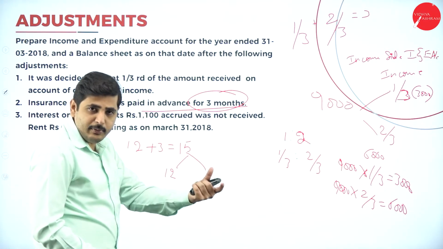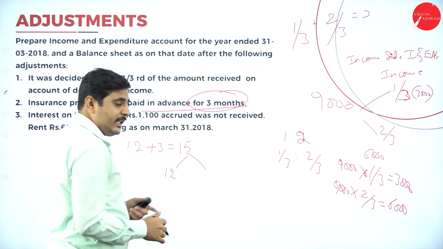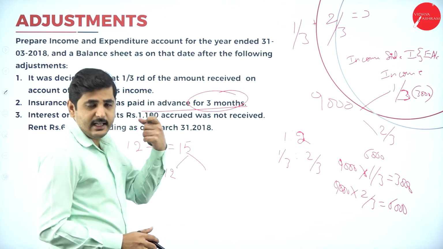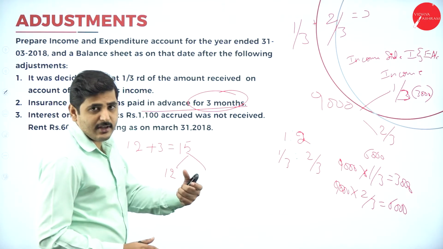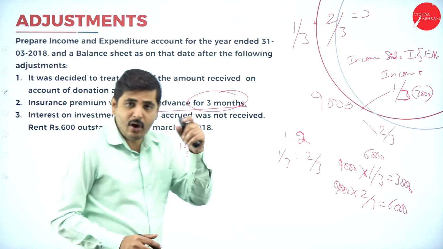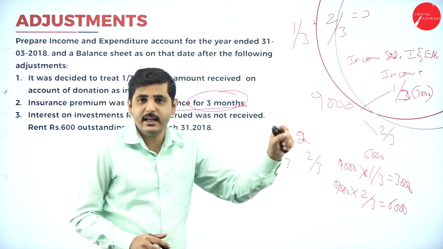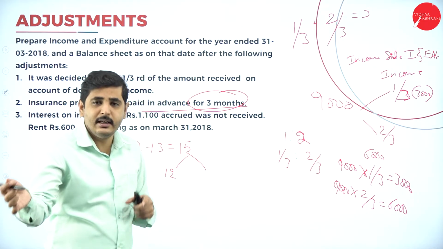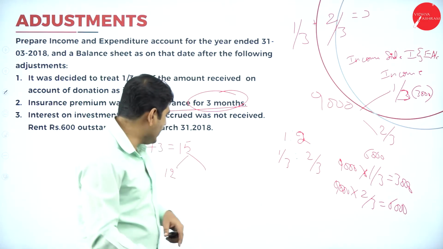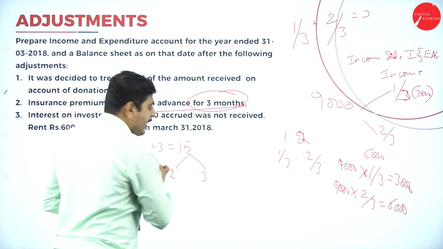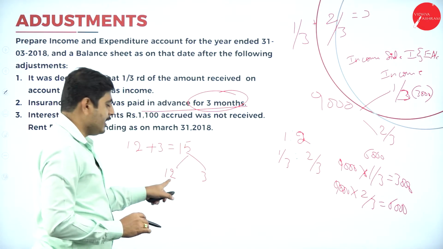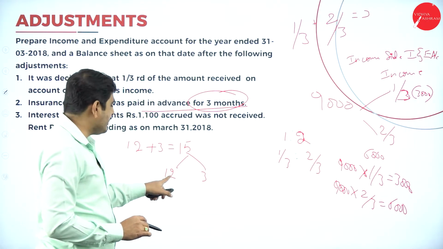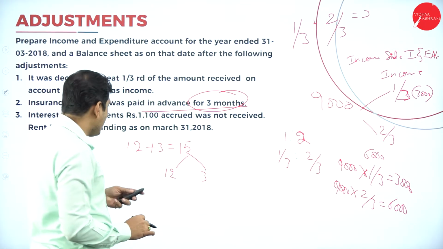So the remaining will be shown on the asset side. Any expenses paid in advance is an asset. Any income not received or due is an asset. At the same time, outstanding expenses is a liability. Income received in advance is a liability. So 3 months is an advance. Out of 15 months we have paid, 12 months is the actual amount, but we have paid for 3 extra months. What do we have to do here?